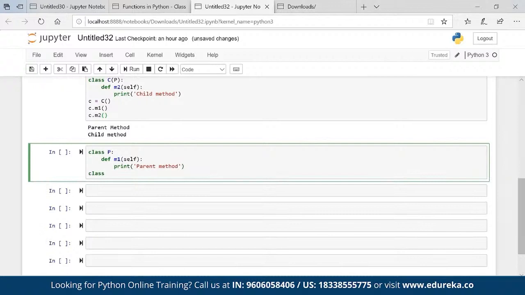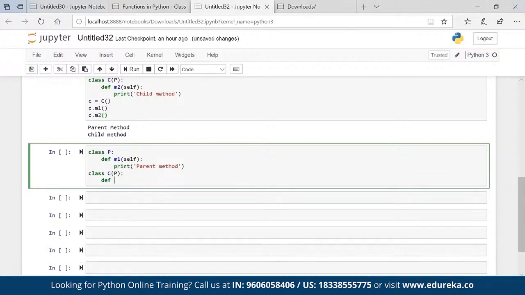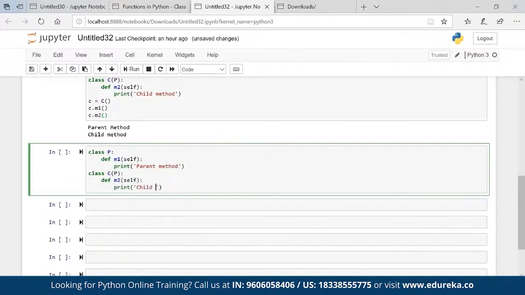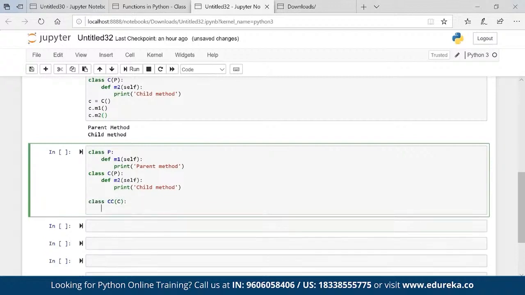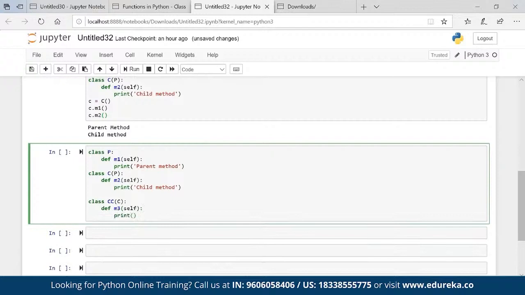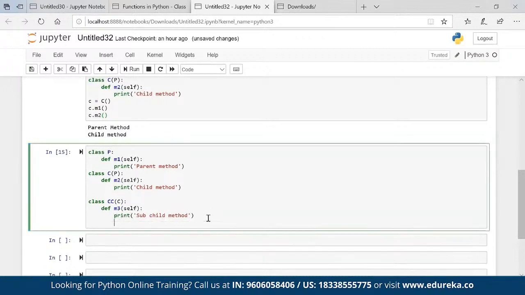Then I have another class C def M2 self print child method, and I have another class CC having the property of C def M3 self print sub child method. So what happened here? I have a parent giving the property to a child, and child is giving property to subchild.